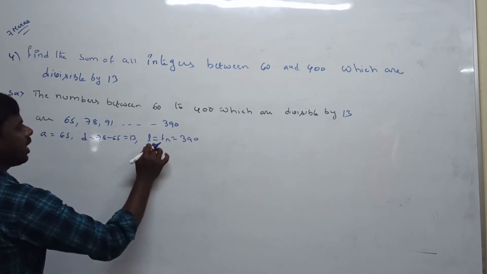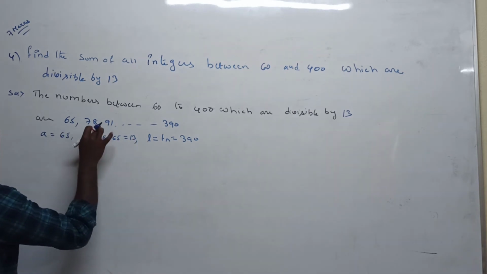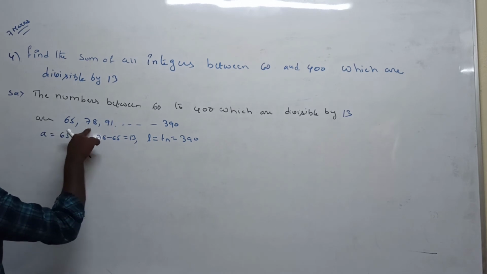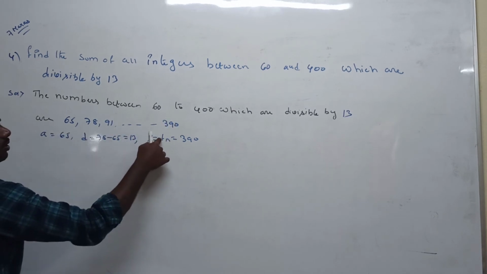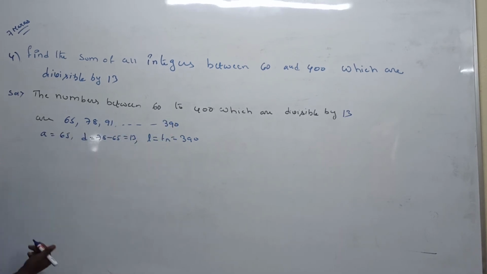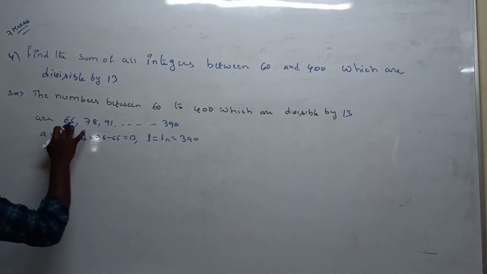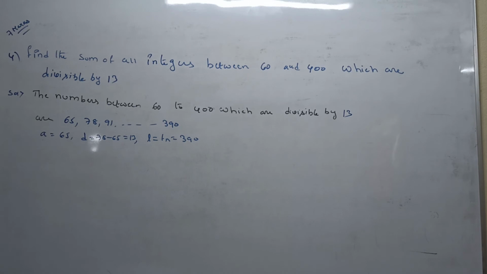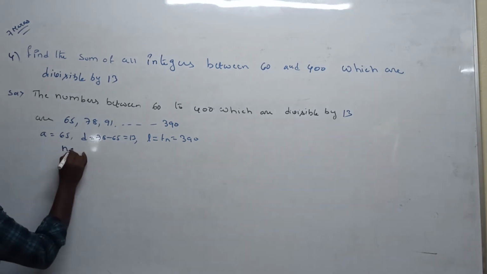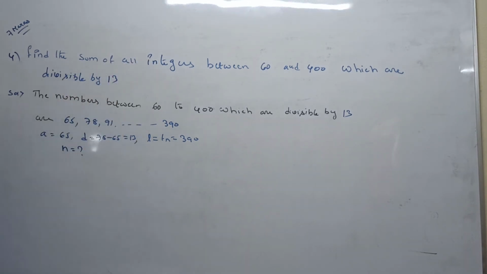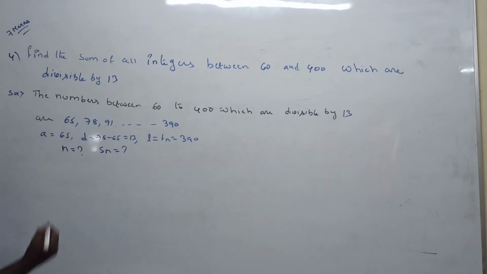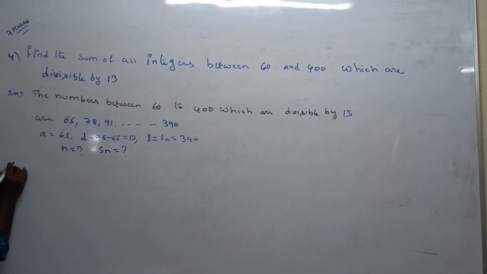Why are you taking l and Tn? First term, second term, third term, last term, the last term is denoted by l. First term, second term, third term, nth term, that's why you are taking the Tn value. Now, from 65 to 390, how many numbers are there? You don't know. That's why you need to find the n value. Next, to calculate the sum of all integers, that's why you need to find the Sn value. Now you can apply the nth term of the arithmetic progression formula.